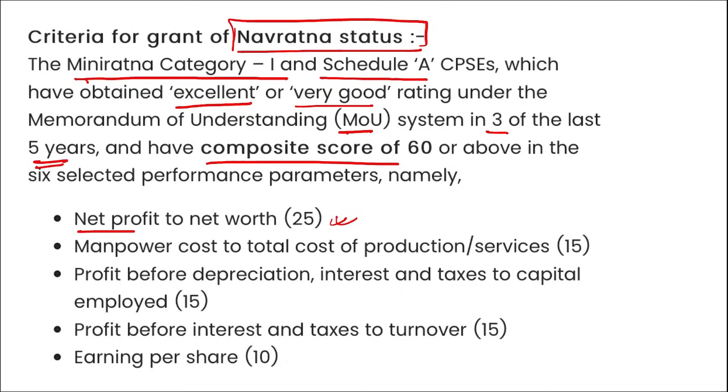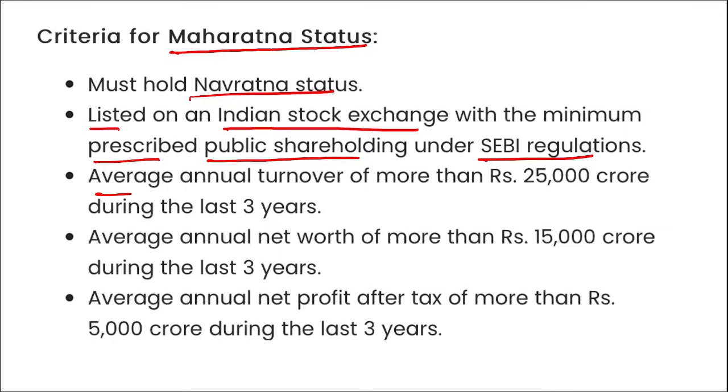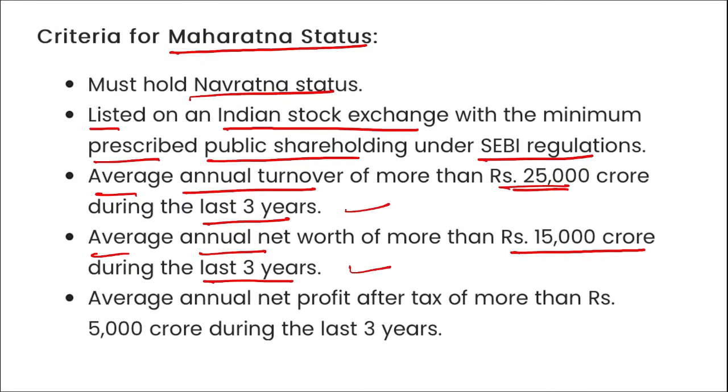Manpower cost to total cost, production services, profit before depreciation, profit before interest, tax revenue, earning per share, and so on, right? Then apart from this, if we talk about the criteria for Maharatna status, they must hold a Navratna status, means these categories must be fulfilled. Then listed on an Indian stock exchange with a minimum prescribed public share under the SEBI regulation. Then average annual turnover of more than 25,000 crore rupees during the last 3 years. They should have an average annual net worth of more than 15,000 crore rupees during the last 3 years. Then average annual net profit after tax of more than 5,000 crore rupees during the last 3 years. So these are the criteria that you need to remember.